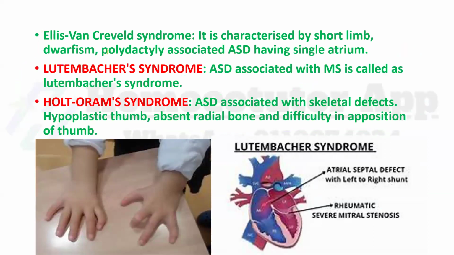Next. Different syndromes are associated with ASD. First is Ellis-van Creveld syndrome. This is characterized by short limbs, dwarfism, and polydactyly, associated with ASD, having a single atrium.